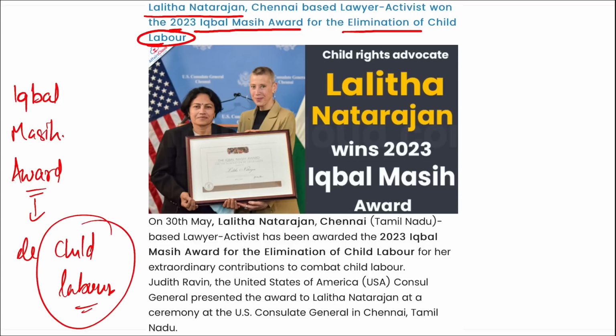The Indian who has been awarded the 2023 Iqbal Masi Award is Lalita Natarajan from Chennai, Tamil Nadu. She is a lawyer and an activist, awarded for her extraordinary contributions to combat child labor. Important, take a note of this.